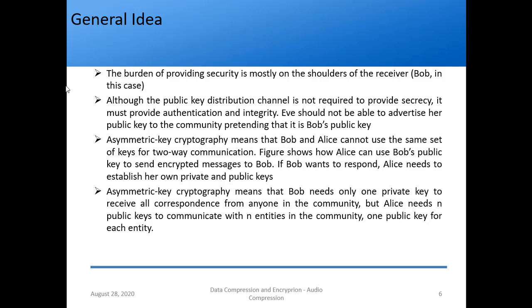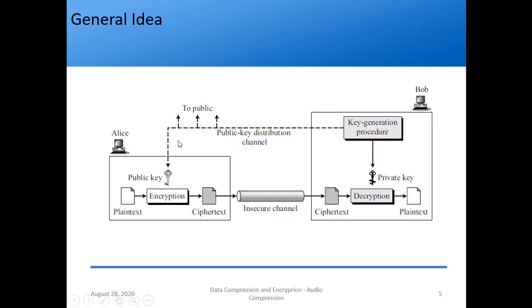Okay, so then we said that the same key pair cannot be used for what? Two-way communication. Because Alice is sending to Bob, we are using Bob's keys. So if you want to send Bob's message to Alice, we will require Alice's public key and private key, right?